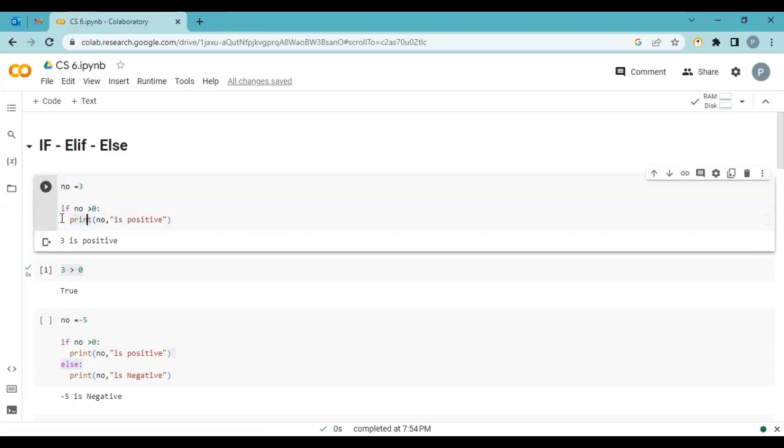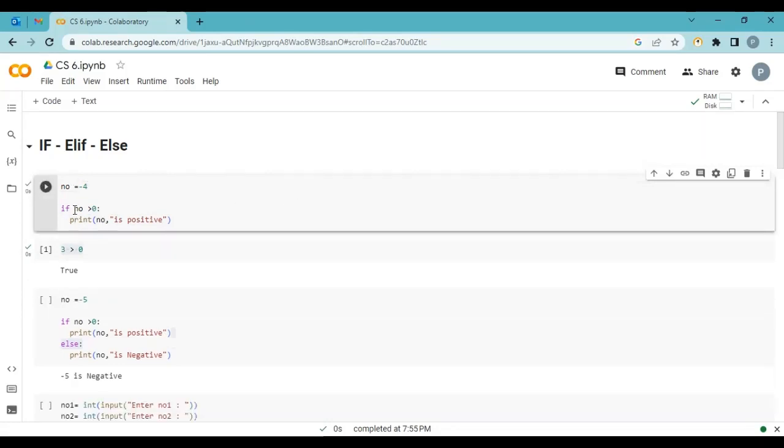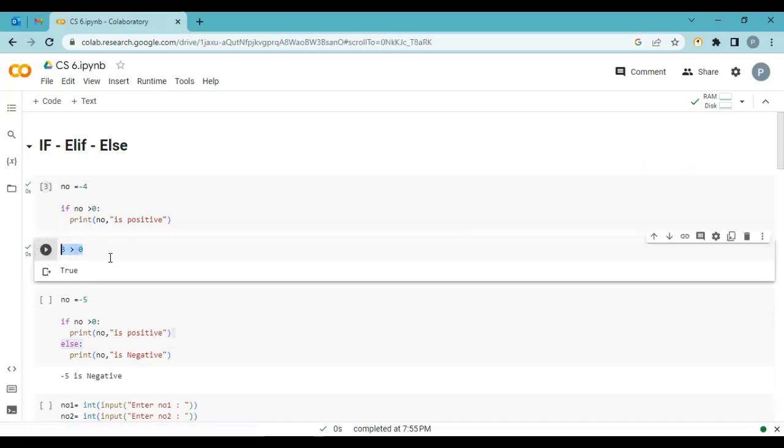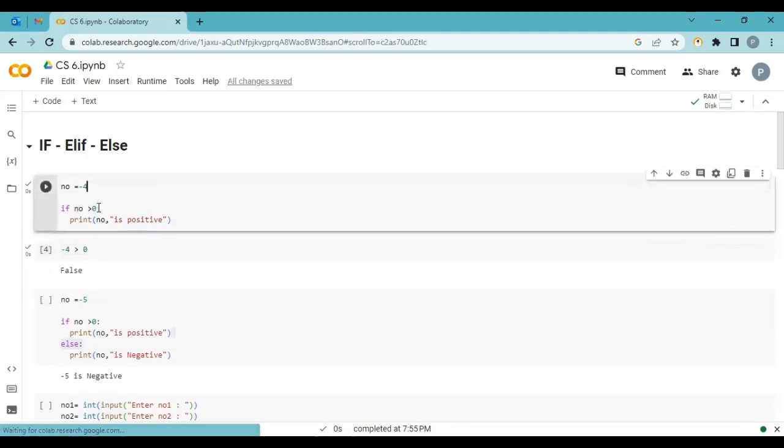And inside, you can see here, I just use the tab key and then write my statement: print NO is positive. Let's execute and check. 3 is positive. Let me change the number. No output. Why no output? Because this condition is false. Let's check it. False.